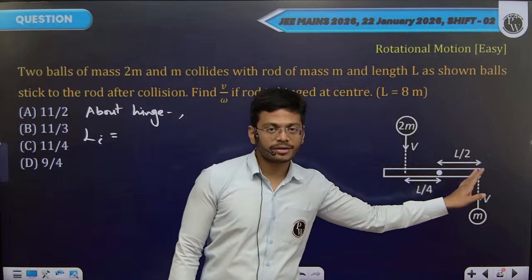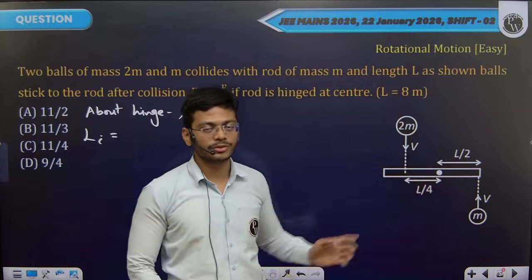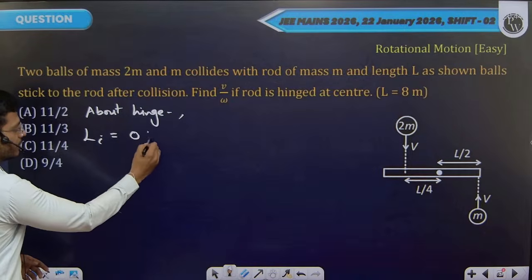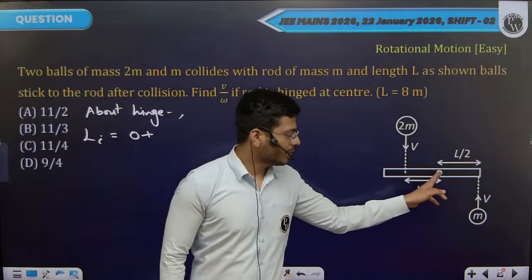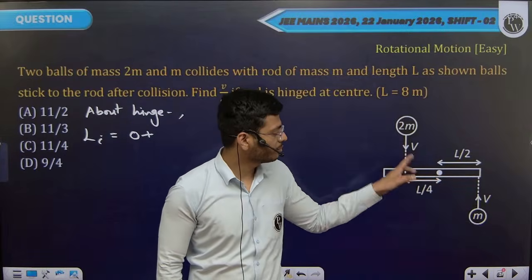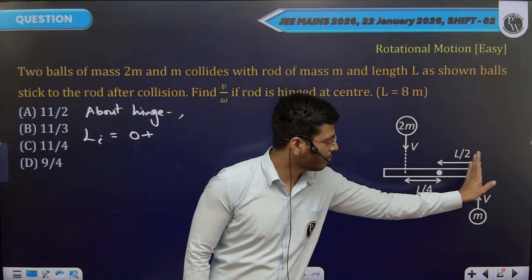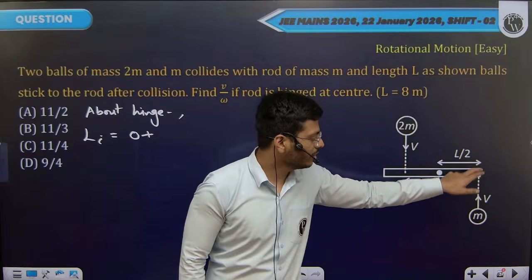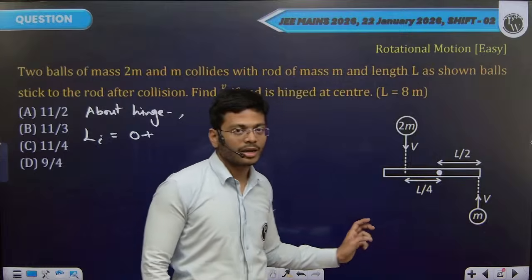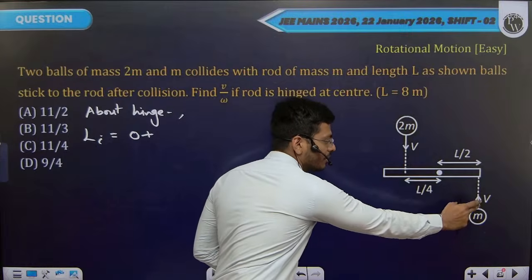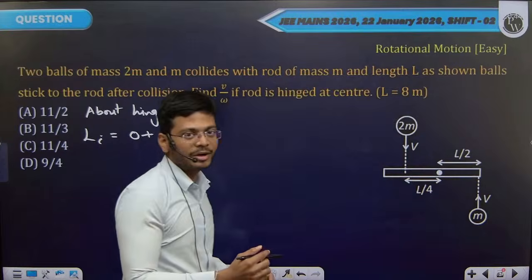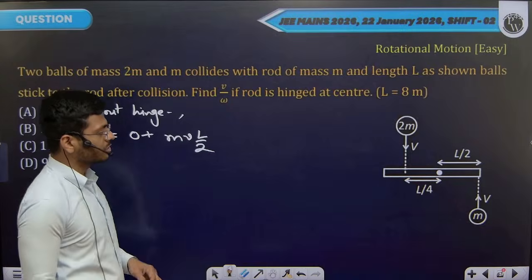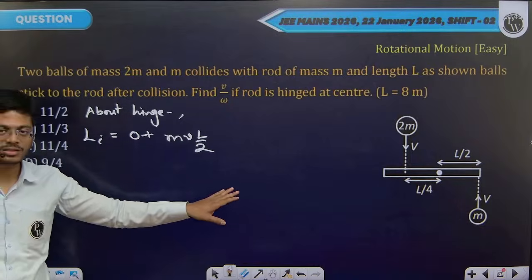The rod itself is at rest. It has no angular velocity. So due to the rod, the angular momentum contribution will be 0. Two masses you have. One mass is m, the other is 2m. m is at a perpendicular distance of L by 2 from the hinge, moving with v velocity. When it collides, it will rotate this rod in the anticlockwise manner. The angular momentum will be mass m, velocity v, and perpendicular distance L by 2. I'm writing angular momentum as m v L by 2. This will be the angular momentum of that small m mass about the hinge point.